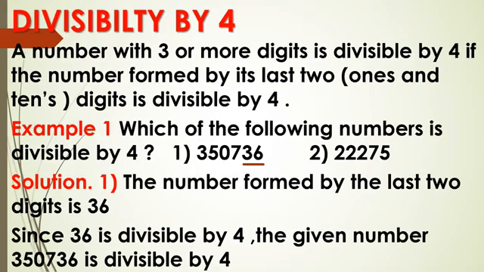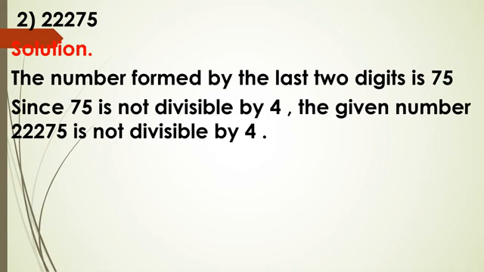Okay. Now see the second example. Our number is 22,275. Now what are its last 2 digits? That is 7 and 5. So number formed by last 2 digits is 75. Is 75 divisible by 4? You have to divide and check. No, it is not divisible by 4. So if the last 2 digits are not divisible by 4, then the complete number 22,275 is not divisible by 4.